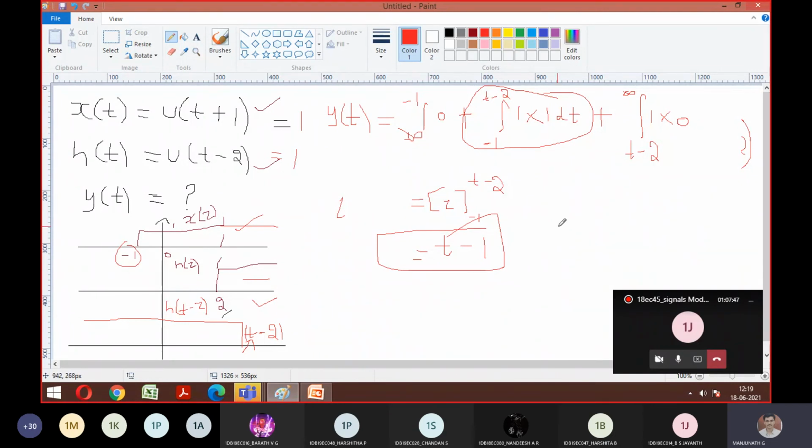So if you plot this, how does it look? Is it a ramp signal? I hope you remember the ramp signal. See, whatever output you get from a convolution will be in terms of your unit step function, ramp function or exponential function. Any elementary signal can occur here. So now t, you know how to plot, right? t is nothing but a ramp function that looks like this. Since it is t minus 1, till 1 the signal is kept 0. Once it reaches 1, it is a ramp signal. So this is how my y of t looks if you sketch the waveform. I hope you understood.